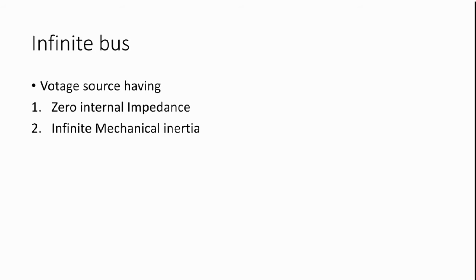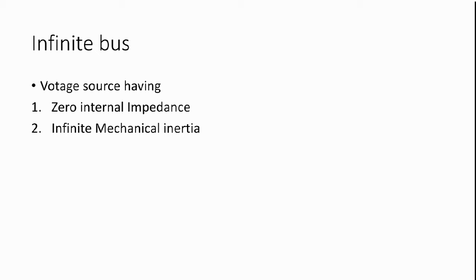First, we will talk about the infinite bus. What is an infinite bus? An infinite bus is a voltage source actually, with two properties. First is zero internal impedance. Second is infinite mechanical inertia. So what is the benefit, and why are we assuming zero internal impedance and infinite mechanical inertia? There is a reason actually.